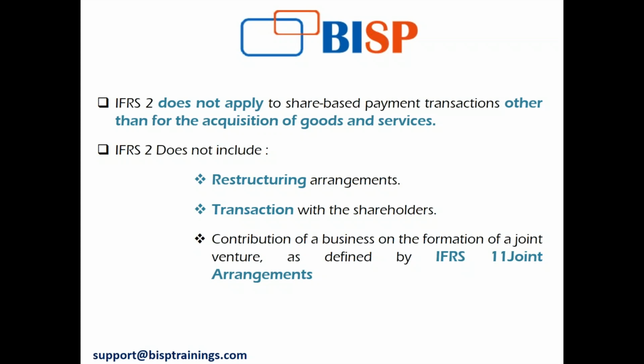Goods and services received by the entity that are settled by shareholders who are not within the group are also excluded. Transactions within the scope of IAS 32 and 39, as I told you, are not in IFRS 2. And share-based payment transactions to acquire goods as part of a business combination to which IFRS 3 applies, a combination of entities or businesses under common control, or the contribution of a business on the formation of a joint venture, are also excluded.